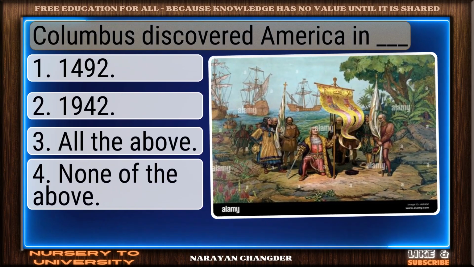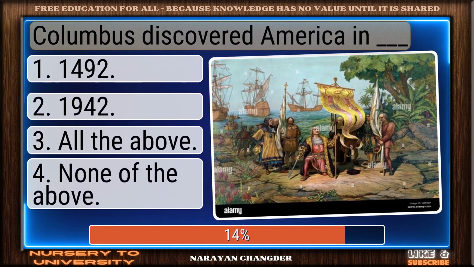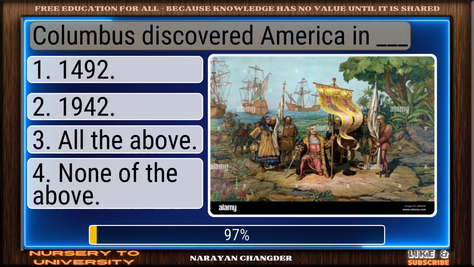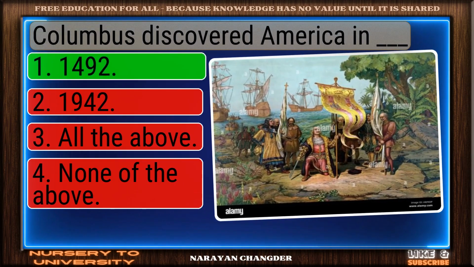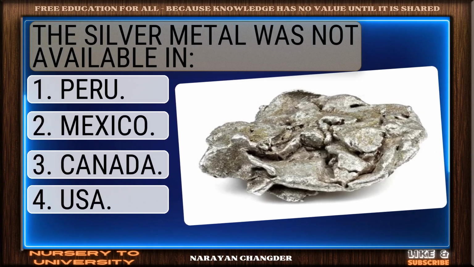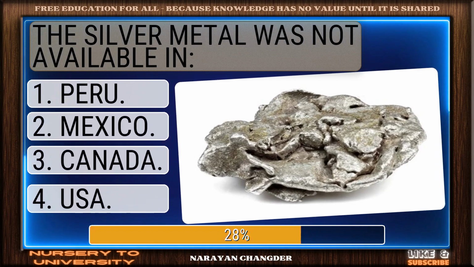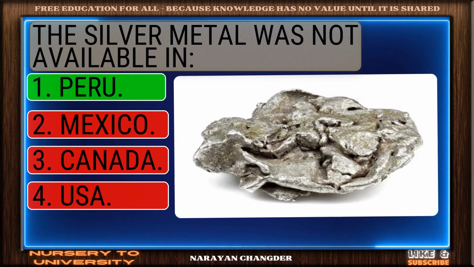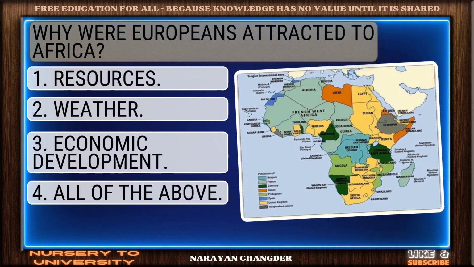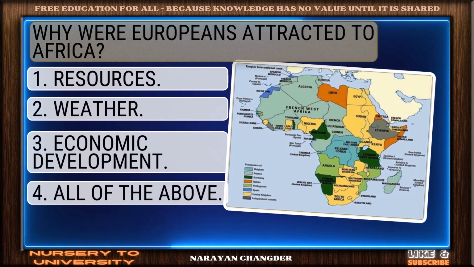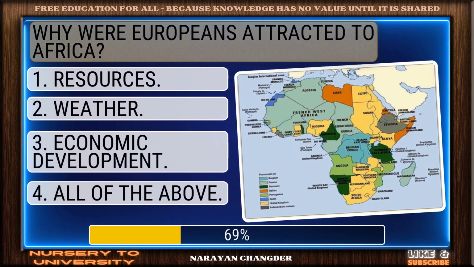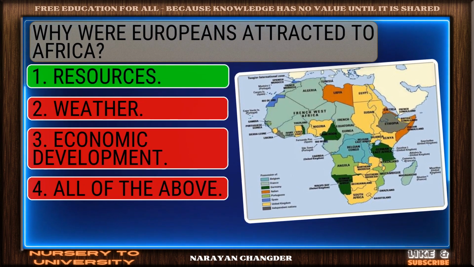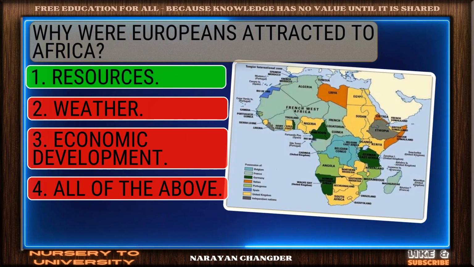Columbus discovered America in dash. Right choice. 1492 is best. The silver metal was not available in. Well reasoned. Peru is correct. Why were Europeans attracted to Africa? Good job. Resources works well.